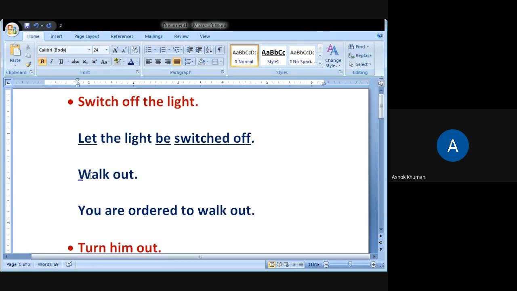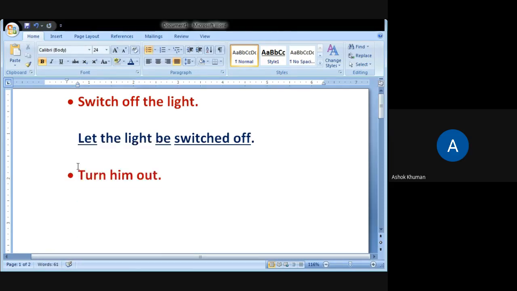Okay, please remember walk out, go out, or swim, sleep. Okay. For example, more examples. For example, like go to sleep.